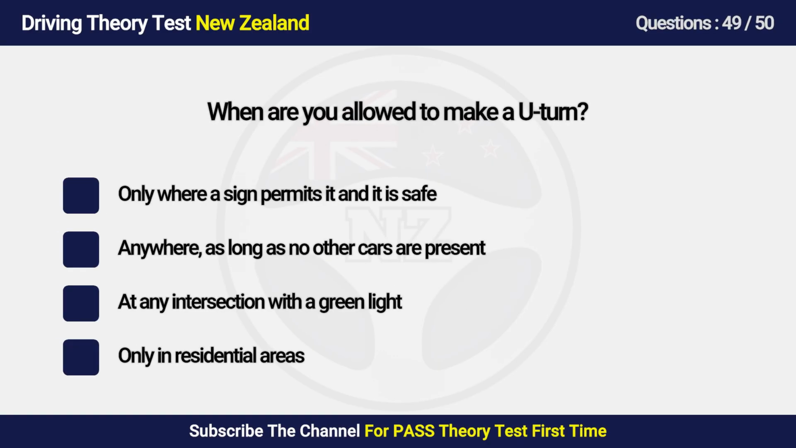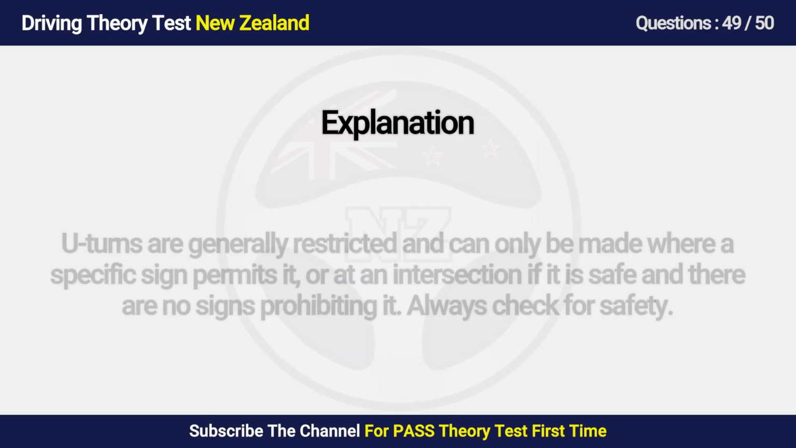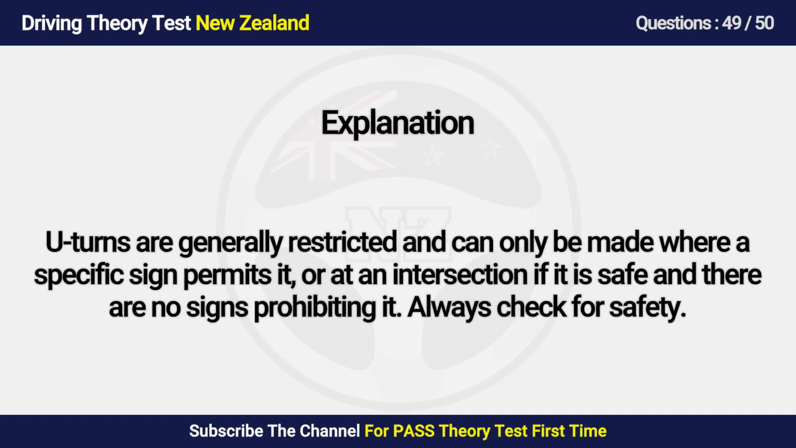Question 49. When are you allowed to make a U-turn? A. Only where a sign permits it and it is safe. B. Anywhere as long as no other cars are present. C. At any intersection with a green light. D. Only in residential areas. Answer is A. Only where a sign permits it and it is safe. U-turns are generally restricted and can only be made where a specific sign permits it, or at an intersection if it is safe and there are no signs prohibiting it. Always check for safety.